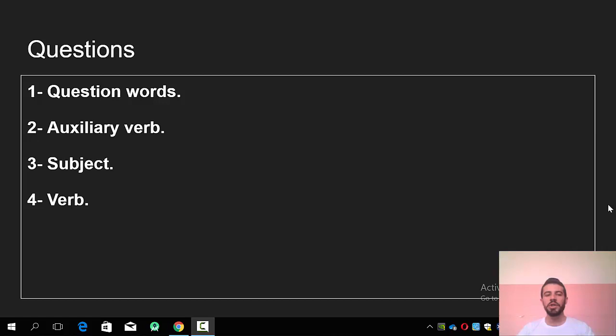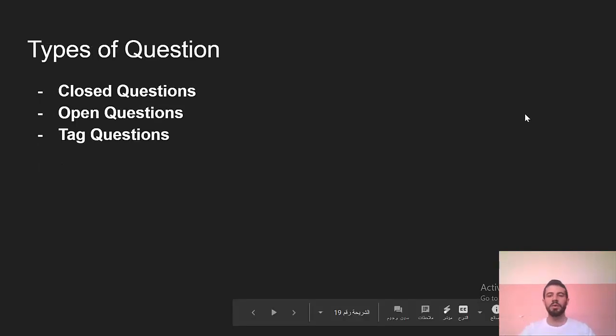So in general, the structure of a question consists of these four things. We have a question word like what, where, when. You have an auxiliary verb like do, does, did, have, something like this, and a subject, you, I, she, he, and a verb, any verb. So this is in general. But we have three types of questions.